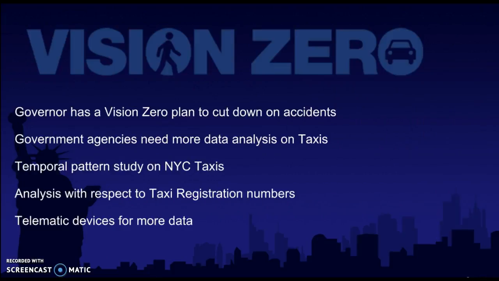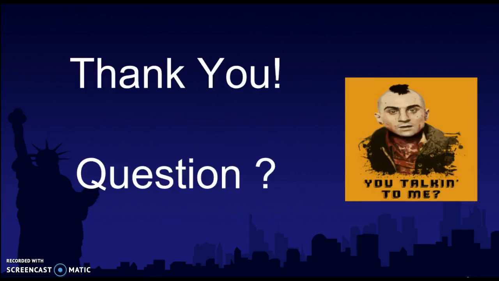But what's this Vision Zero plan, Sanjay? So basically, the governor of New York has a Vision Zero plan to cut down on accidents and ideally have zero accidents. The agencies need more data analysis on taxis with respect to the taxi registration numbers, how individual taxis perform. Are they driving rashly? Are they having any anomalies? That's what the plan is, to make use of the data and come out with more analysis.